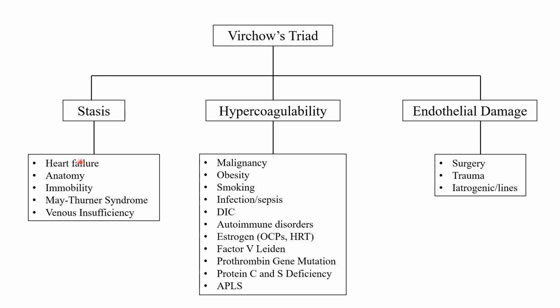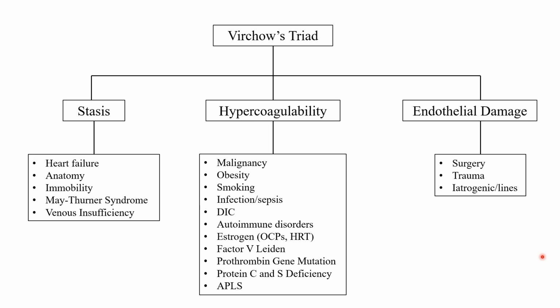So these are things like heart failure, right? Because if your heart isn't pumping as strong or as well as it should, the blood is flowing at a slower rate generally. Anatomy, meaning some people, for whatever reason, maybe it's normal, maybe it's an abnormal variant, their veins might have a twist or turn that will slow down the flow in the vein. Immobility, of course, so living a more sedentary lifestyle, and that's always what we're taught in med school: if you're on a long plane ride, transatlantic or something, you're at a higher risk of DVT, right? Because you're immobile for whatever it is, 12, 13, 14 hours.